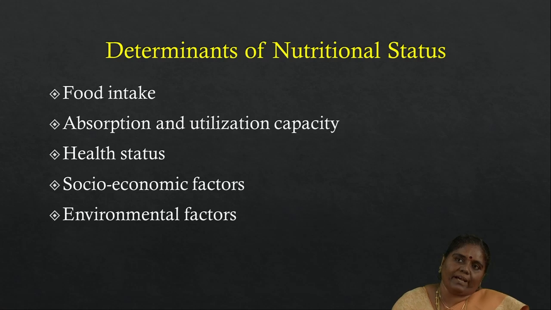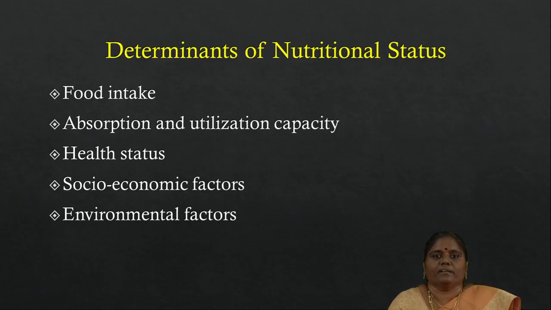It may be due to poor hygiene and sanitary conditions, which is also one of the important environmental factors that decide the nutritional status of an individual. So these are the factors: food intake, absorption and utilization capacities, health status, socio-economic factors and environmental factors. These factors determine the nutritional status of an individual.